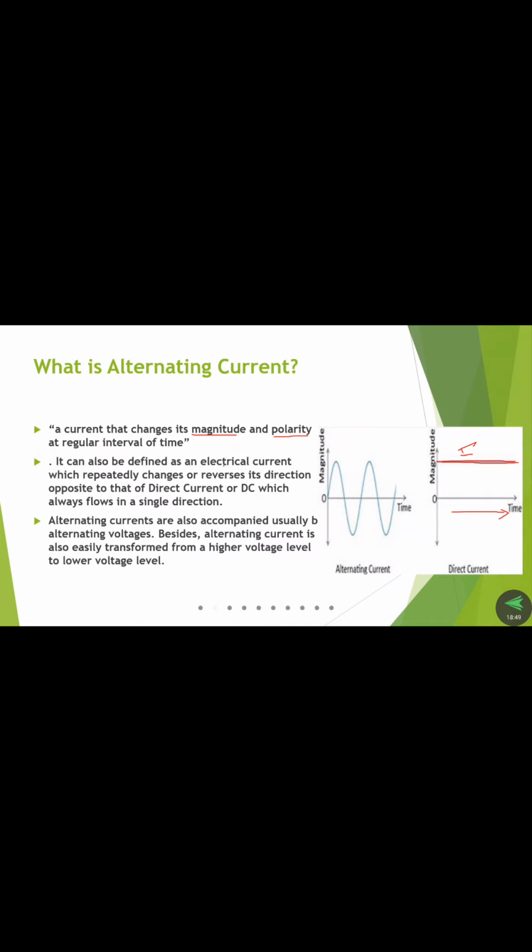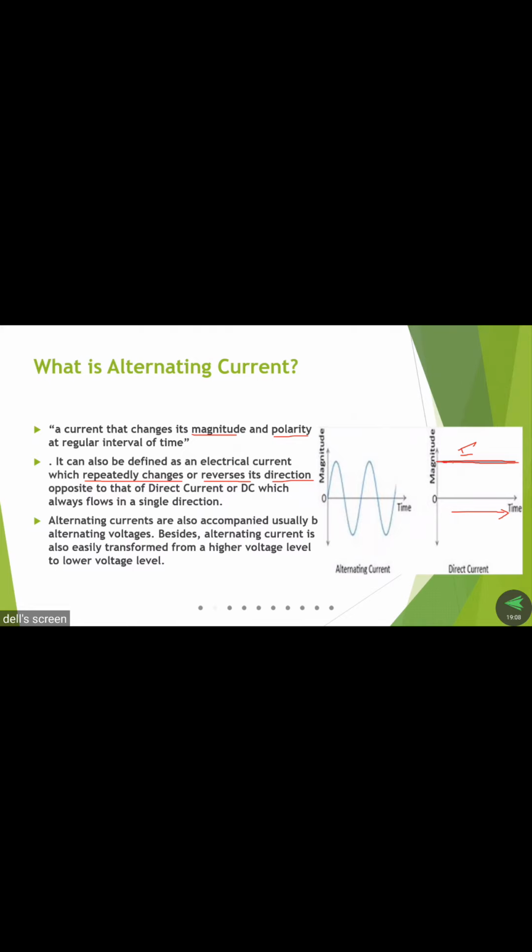So this is about alternating current. In the second point we can observe that it is an electrical current which repeatedly changes or reverses its direction, opposite to direct current or DC, which always flows in a single direction.